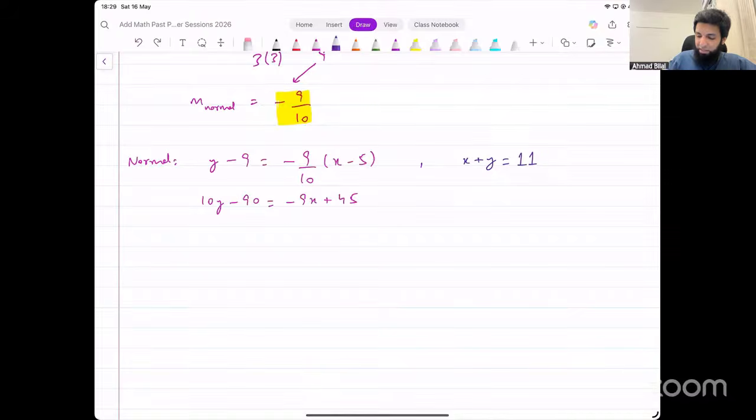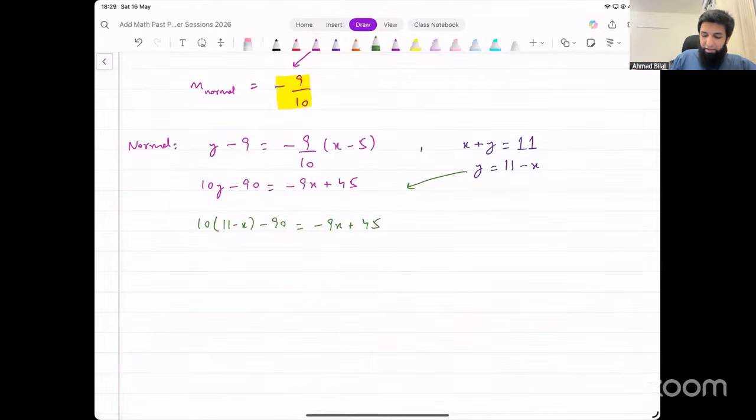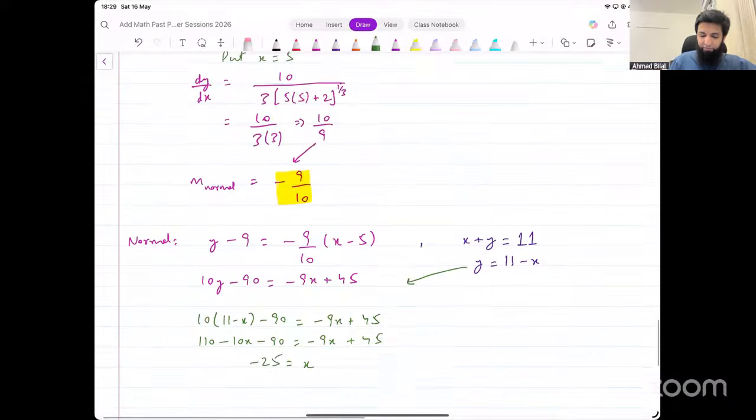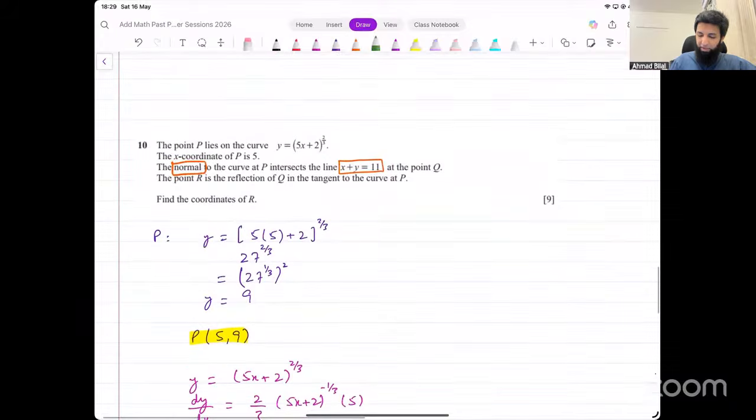From the other equation, you can say y equals 11 minus x. And that is what you can input in the first equation now. 10 into 11 minus x minus 90 is equal to minus 9x plus 45. 10 into 11 is 110, minus 10x minus 90 equals minus 9x plus 45. 10x goes to the other side, and that gives us x. 110 minus 90 is 20, 20 minus 45 is negative 25. That's the value of x that I'm getting.